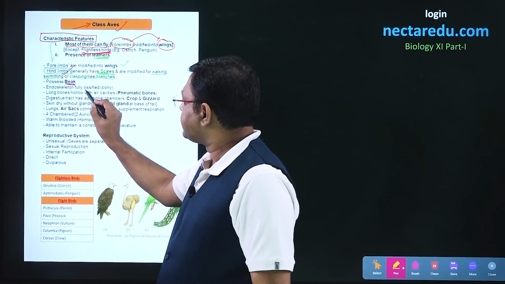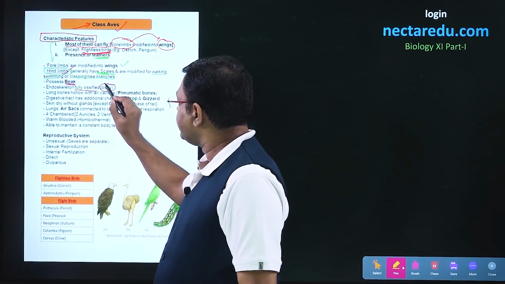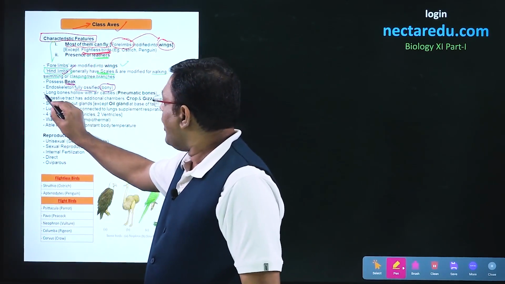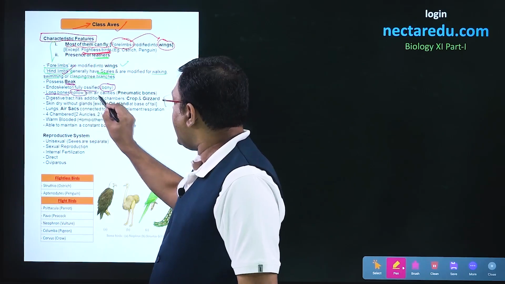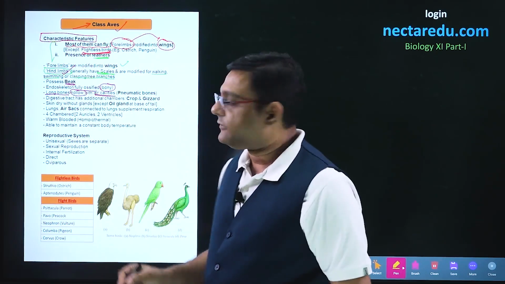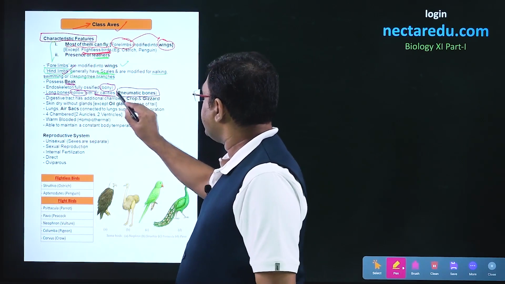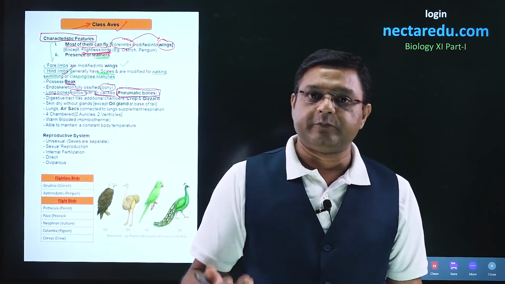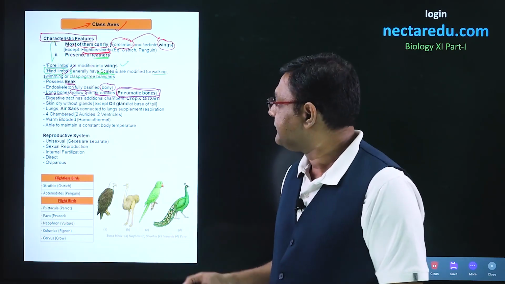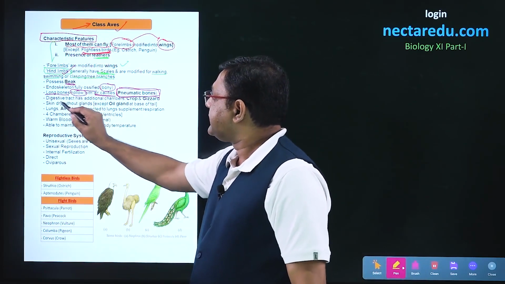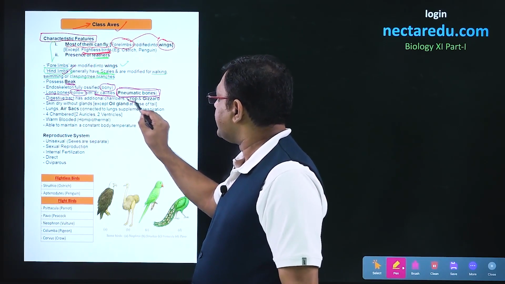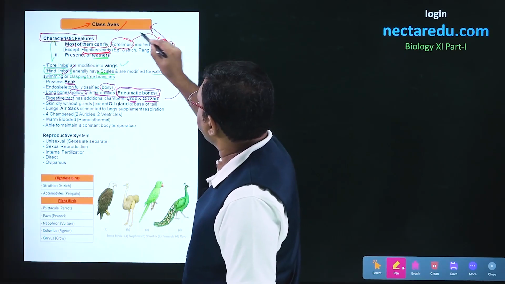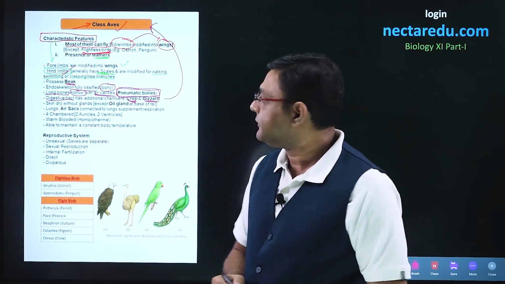Now, the endoskeleton will be fully ossified or formed of bones. Birds have long bones which are hollow, and these have air cavities, and these bones are known as pneumatic bones. So, pneumatic bones are specialty bones present in the case of class Aves. After this, the digestive tract has additional chambers, crop and gizzard. So, crop and gizzard among vertebrates will be present in class Aves.